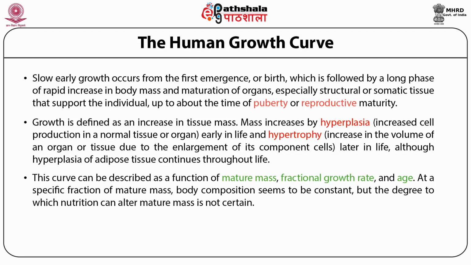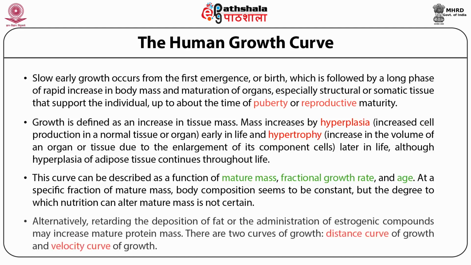At a specific fraction of mature mass, body composition seems to be constant, but the degree to which nutrition can alter mature mass is not certain. If mature mass is altered, body composition at any given mass will be altered. Mature mass can be decreased by starvation or protein deficiency early in life. Alternatively, retarding the deposition of fat or the administration of estrogenic compounds may increase mature protein mass.